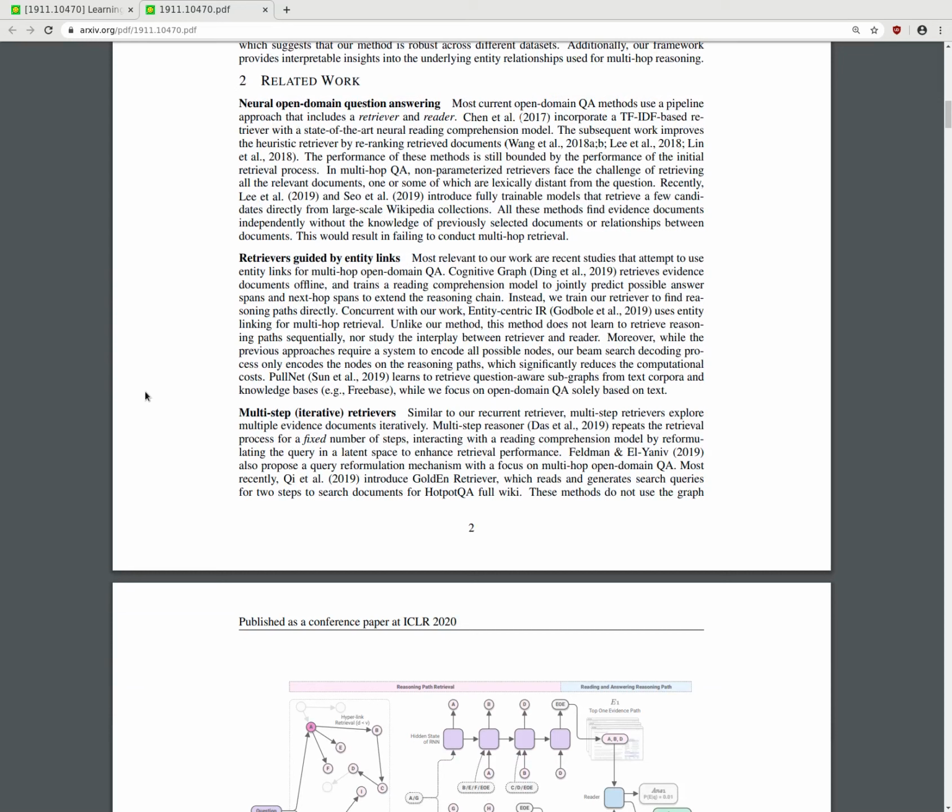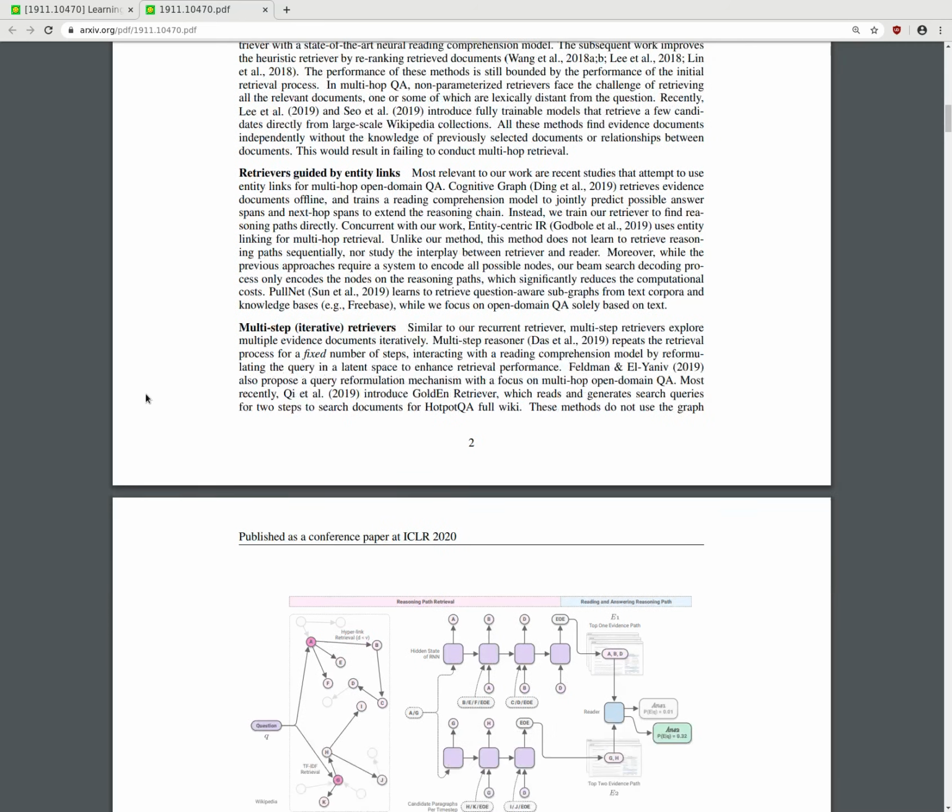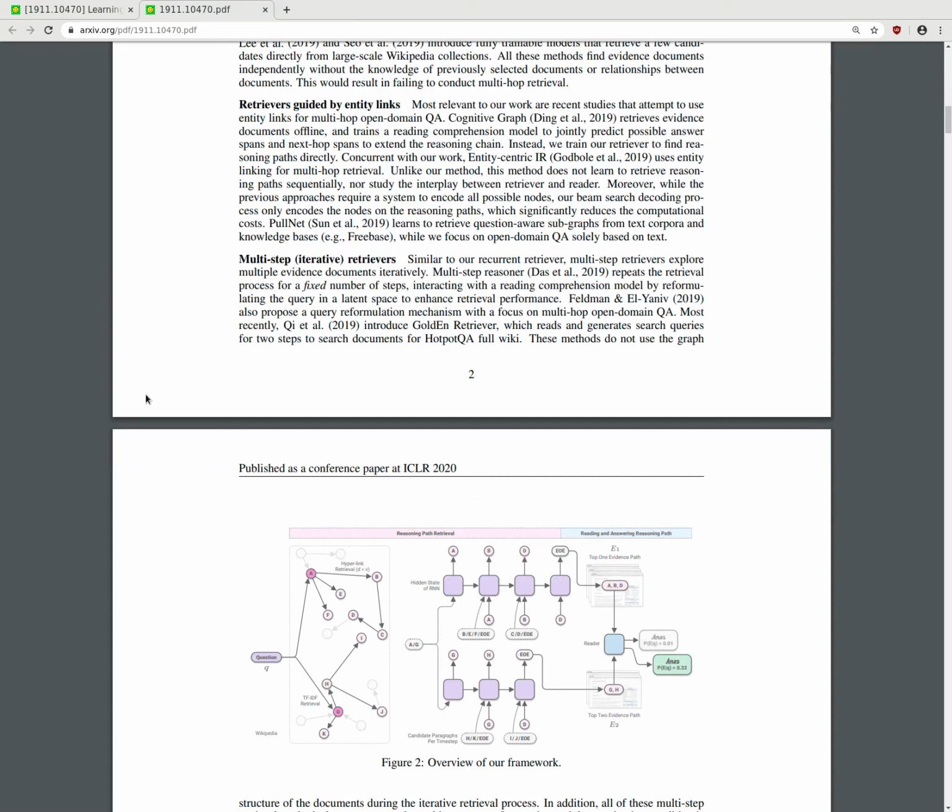Related work. Neural open domain question answering. Most current open domain QA methods use a pipeline approach that includes a retriever and a reader. DrQA incorporates a TF-IDF based retriever with a state-of-the-art neural comprehension model. Retriever is guided by entity links.